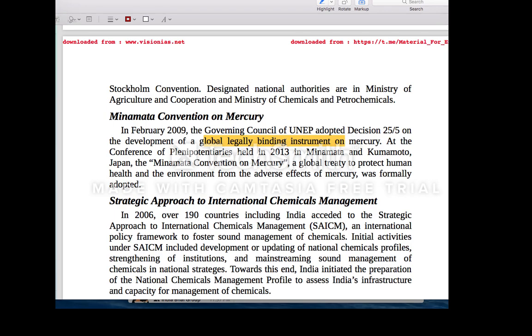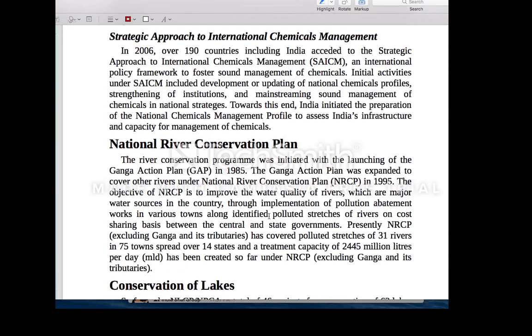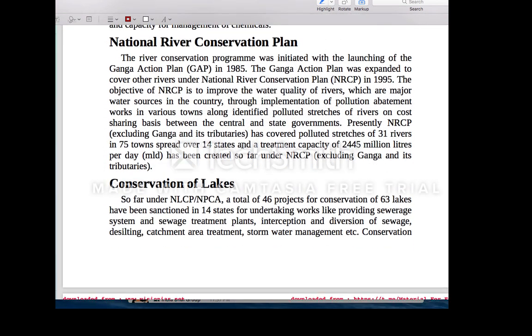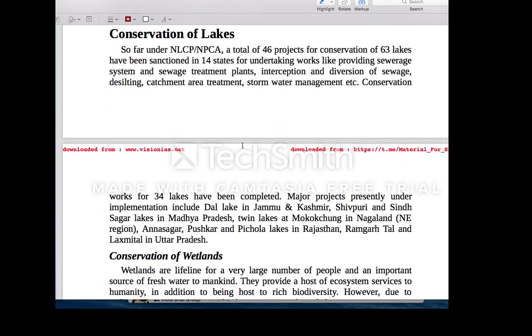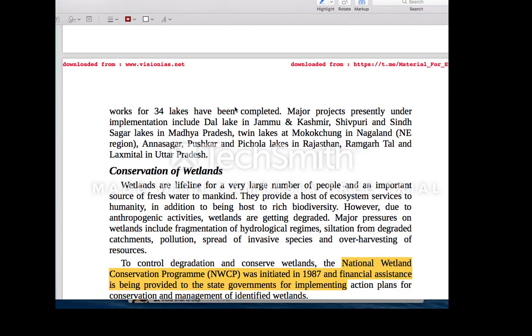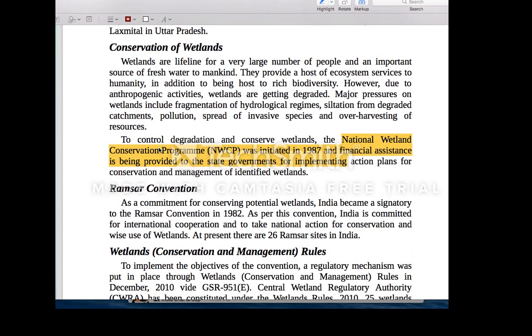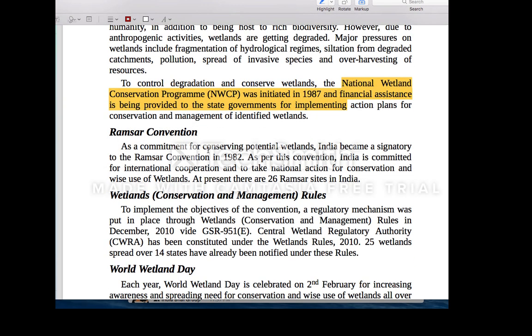That you please go through that. Then here we have already gone through this National River Conservation Plan. Okay, we have discussed about this National Ganga River Basin Authority, National Clean Ganga Mission. I have already discussed. Okay, in the same way, wetlands I have already discussed. Okay, here there is a National Wetland Conservation Program. Okay, and then you go through all those recently given wetlands.